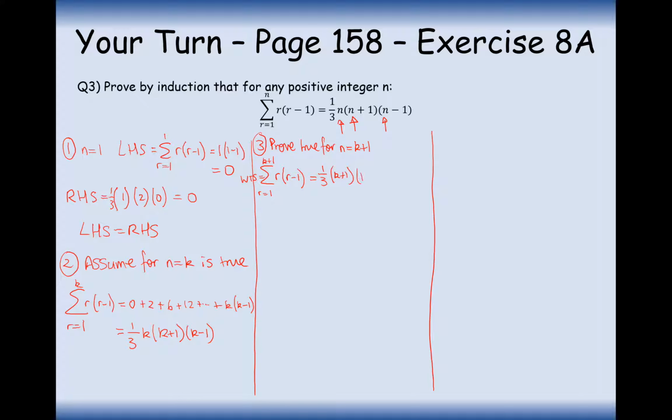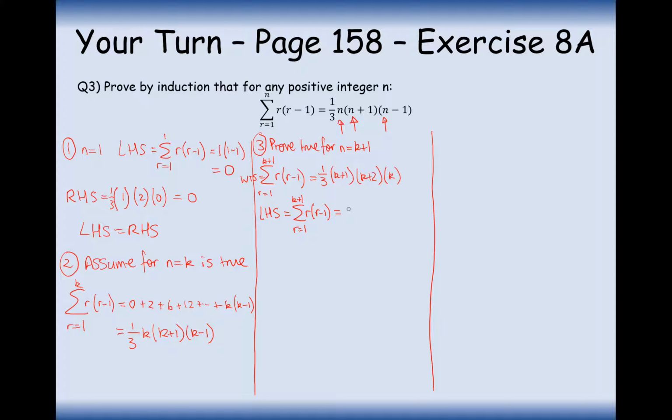So I'm going to get k plus 2 as the second bracket, and just bog standard k as the third bracket, because the plus 1 cancels out with the minus 1. So out of my WTS, I'll start on the left-hand side. The left-hand side is the series of 1 up to k plus 1 of r minus 1.